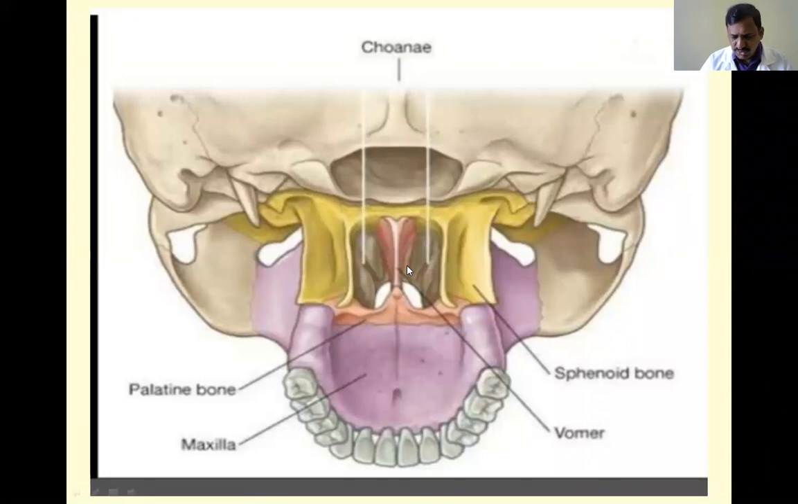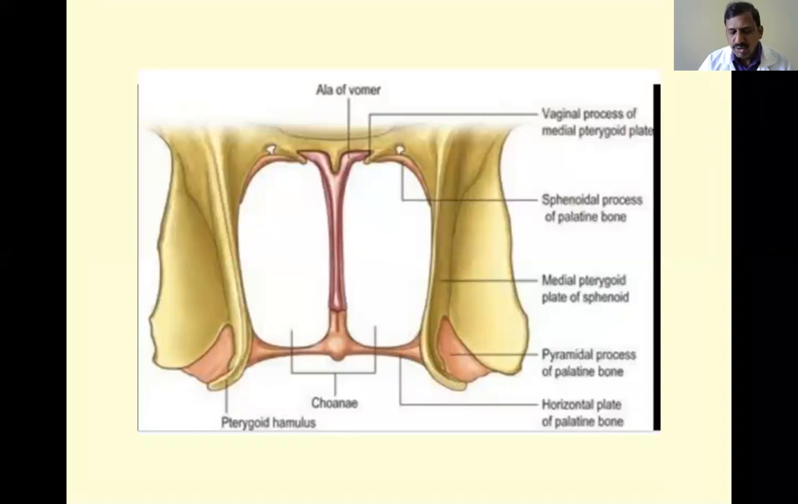What are the bones which take part in the formation of the conae, the posterior limit of the nose? You see here, these are the conae, and they are formed by bones. That is the body of the sphenoid bone and the vomer, and below it is formed by the hard palate, and laterally by the body of the sphenoid and the medial pterygoid plate. Sorry, medial pterygoid plate. These are all the boundaries taking part in the formation of the conae, the posterior boundary of the nasal cavity.